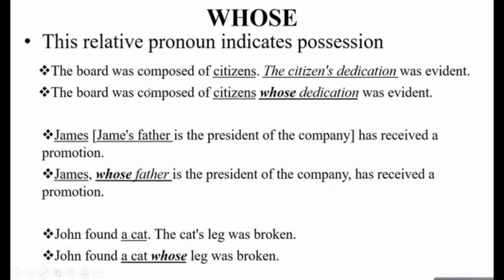The citizens' dedication was evident. So इसकी relative clause होगा, the board was composed of citizens whose dedication was evident. So it's referring to the citizens' dedication.